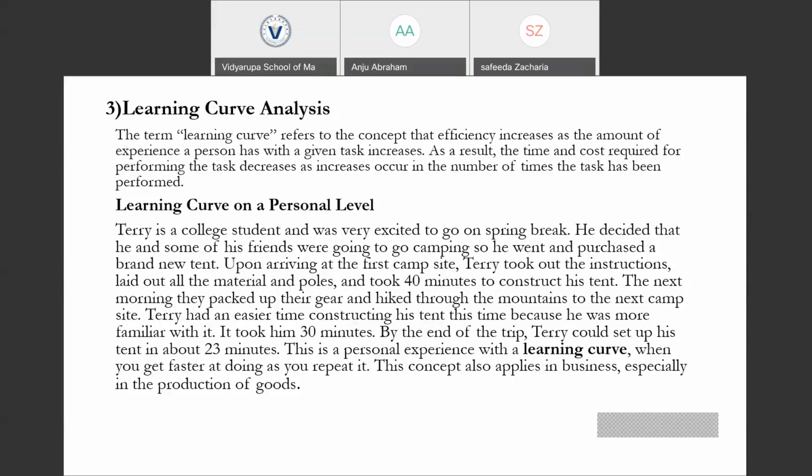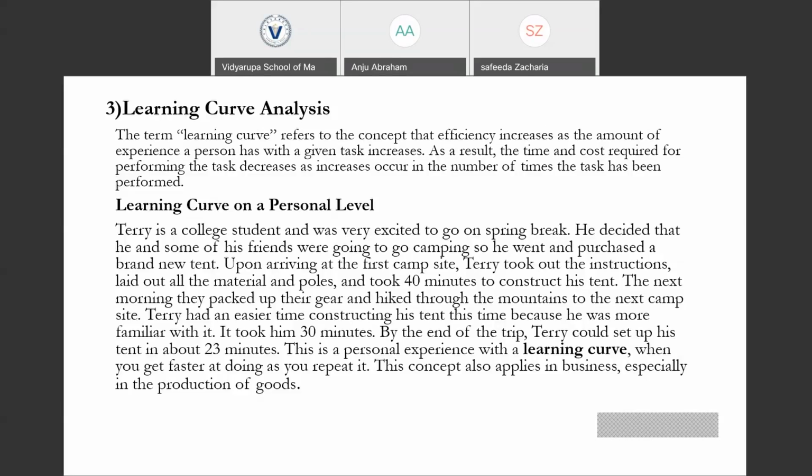Here, this learning curve is represented as a percentage, which ranges from 50 to 100%. It cannot be 100% because 100% learning refers to there being no progress in our production process, and the learning curve percentage cannot be below 50%.